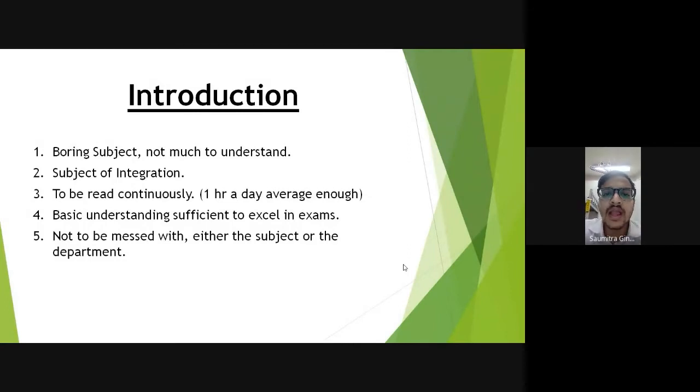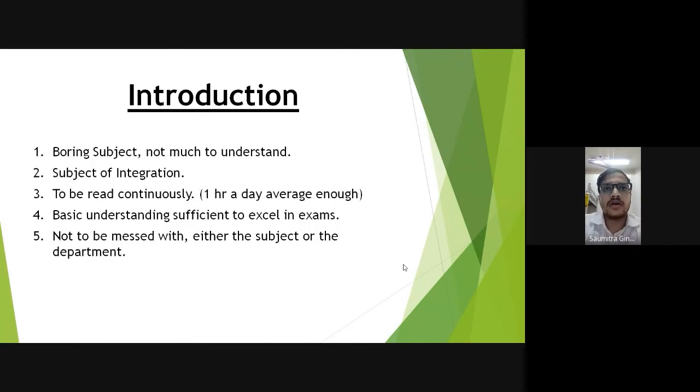Another thing is, there are some basic concepts in PSM which you must be very thorough with because they help you in writing answers in exams and in answering your examiner in viva. For example, in the starting, there is the epidemiological triad of PSM, which comprises agent, host, and environment. Then there are the levels of prevention: primordial, primary, secondary, tertiary. So try to understand those topics in detail, because once you get those topics, you can use them to write your answers even for those parts which are purely factual.